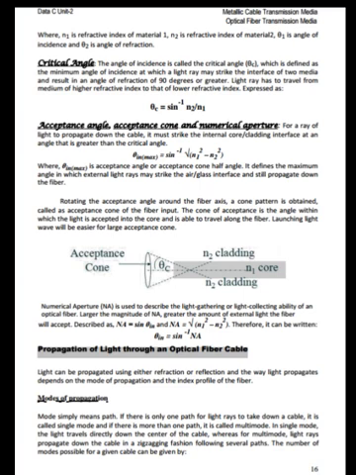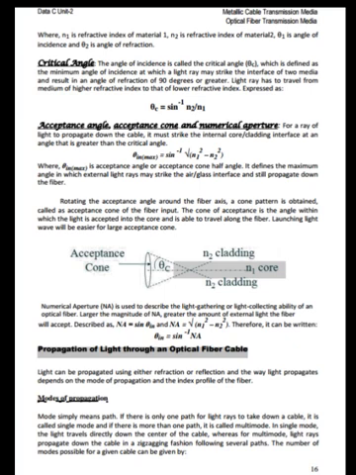Mode simply means path. If there is only one path for light rays to take down a cable, it is called single mode, and if there is more than one path, it is called multi-mode. In single mode, the light travels directly down the center of the cable, whereas for multi-mode, light rays propagate down the cable in a zigzagging fashion following several paths.